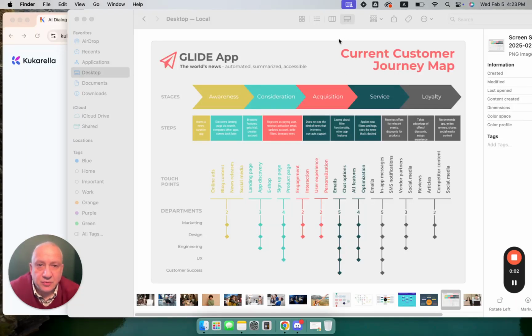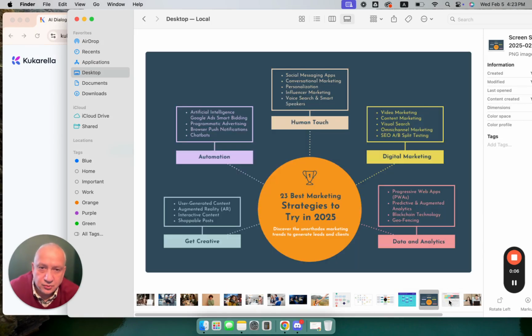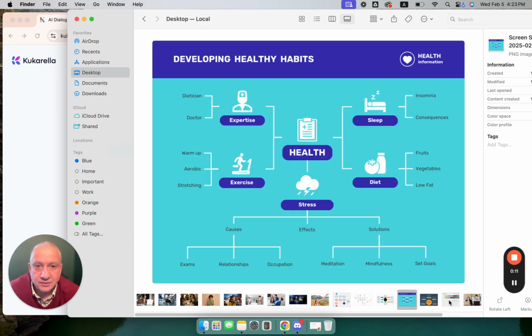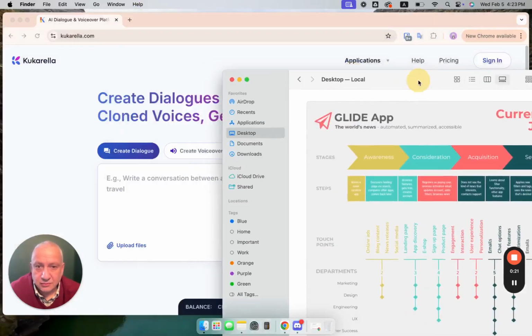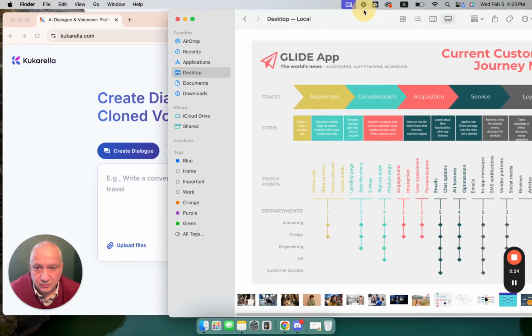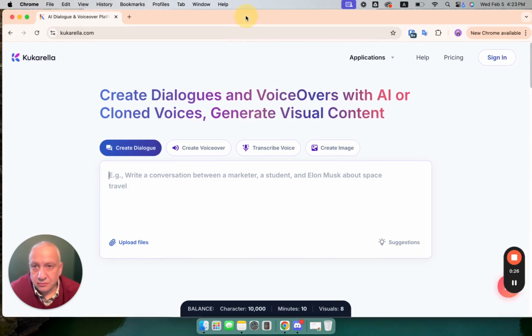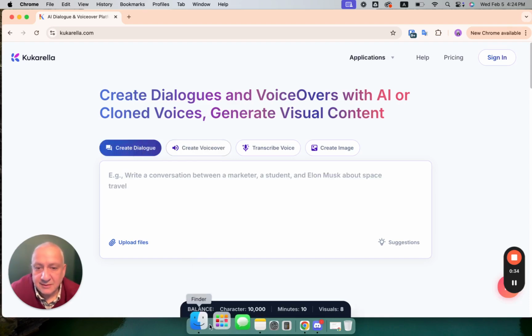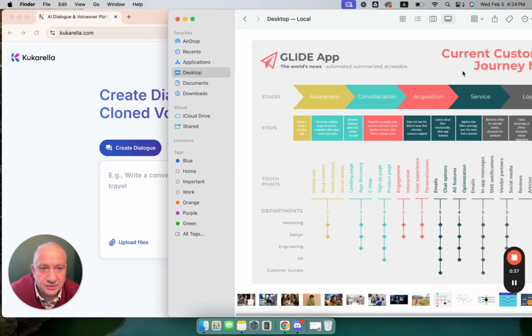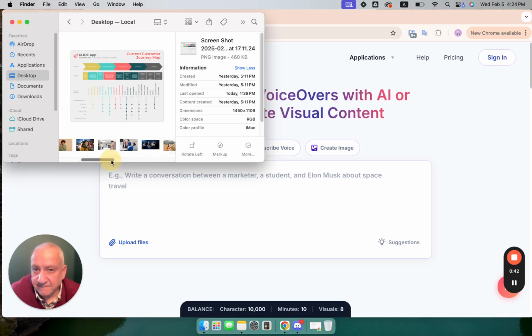Hi, let's say that you have a diagram or infographic and you want to turn it into something more digestible, like voiceover narration or dialogue between people who discuss this infographic. So with Kukarella you can do that. If you go to Kukarella homepage, you can choose what you want to create from that image, voiceover or dialogue, and just drag and drop that image. Let's do that.